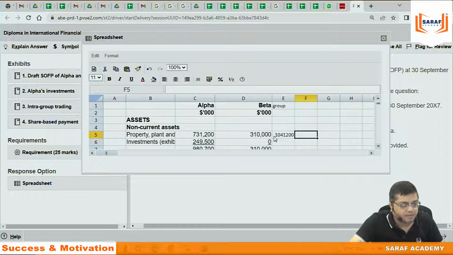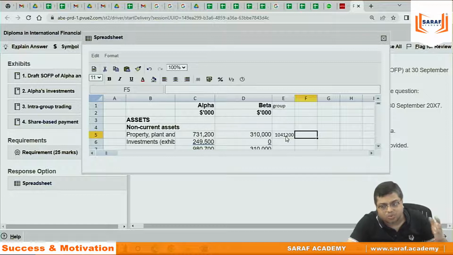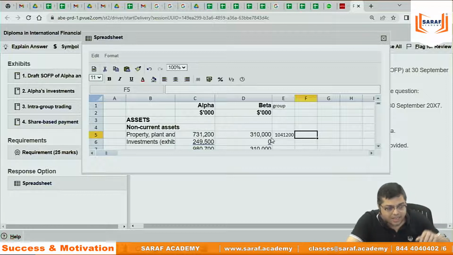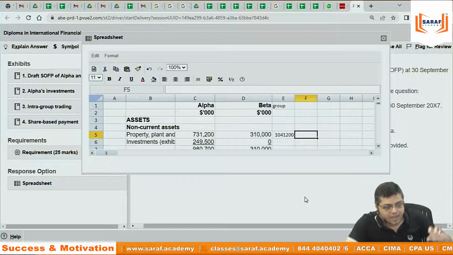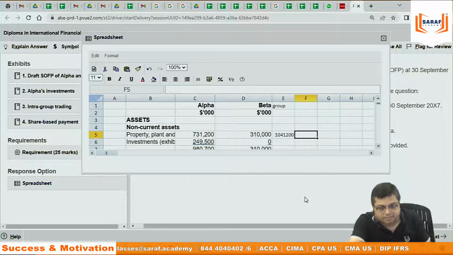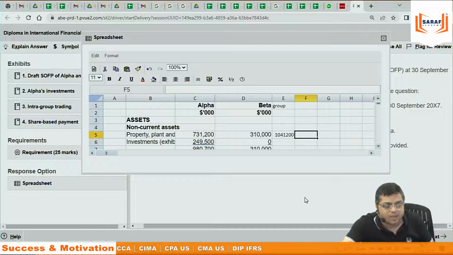It is coming total. The normal Excel features, plus, minus, multiply, divide and all that, are there. When you go to help, in the help, all the Excel shortcuts are written. But by reading you will not understand. I will give you a video in which I explain all the Excel things in 1 hour. If somebody doesn't have knowledge, then watch that video and always try to practice when you are practicing on your own.